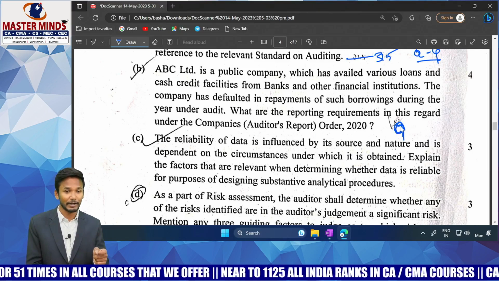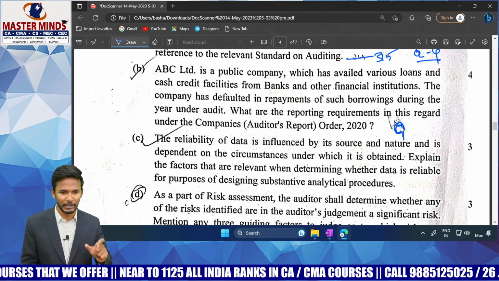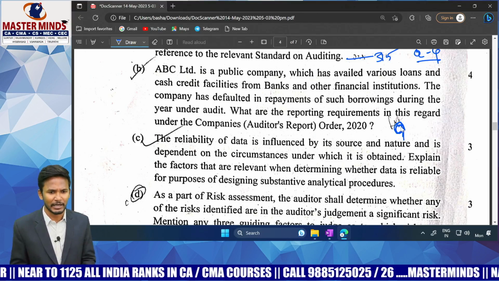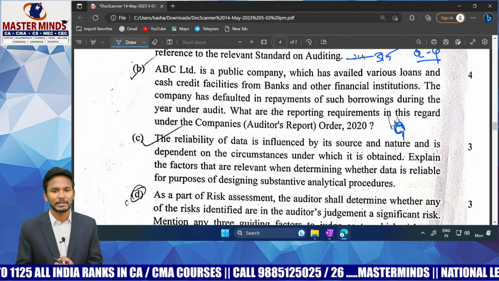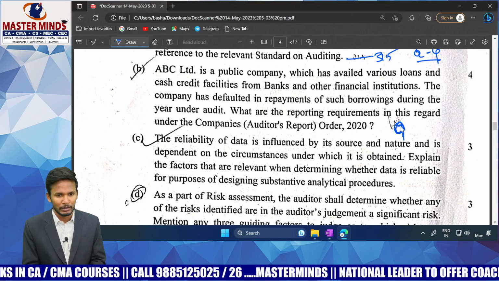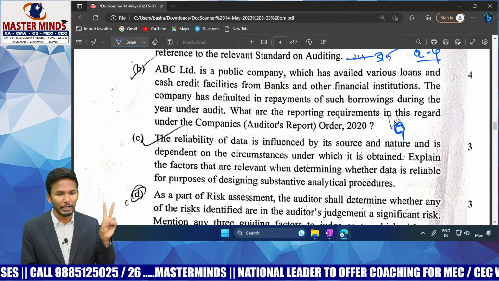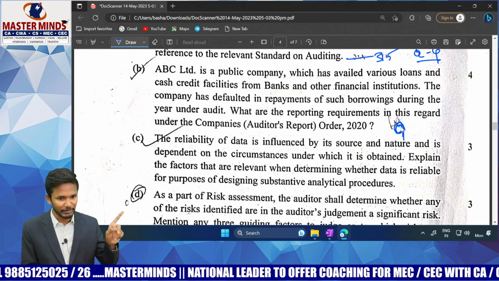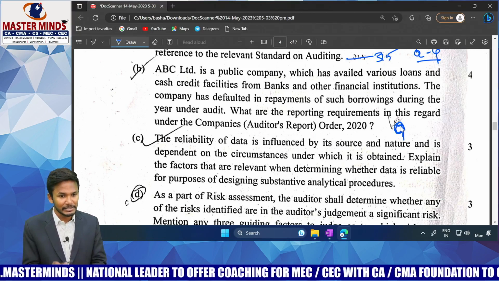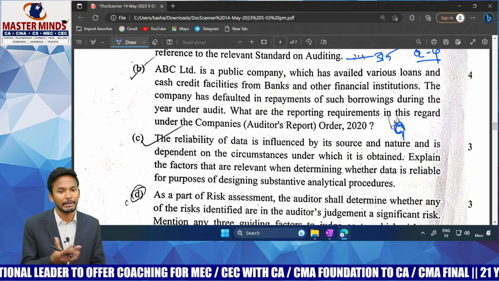In your company audit, we have given the CARO reporting points. The 9th point talks about reporting on dues. Now, what do you have to report, sir? Very simple. There are some 6 points to be reported. First one: if a company is in default, the amount involved, lender-wise amount involved, and period of delay. Along with that, whether the company has been declared a willful defaulter by any NBFC or a bank.